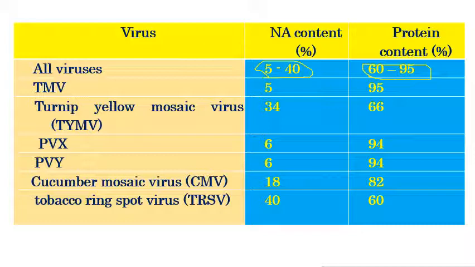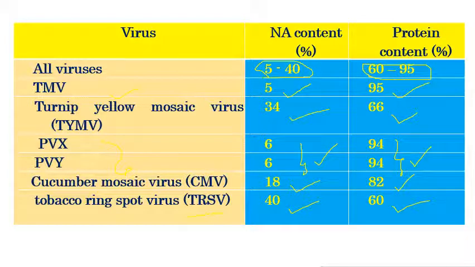Now we will see tobacco mosaic virus, a very important one, which contains 5% nucleic acid and 95% protein coat. Next is turnip yellow mosaic virus, TYMV, which consists of 34% nucleic acid and 66% protein coat. Potato virus X and potato virus Y consist of 6% nucleic acid and 94% protein coat. Cucumber mosaic virus consists of 18% nucleic acid and 82% protein coat. The last one is tobacco ring spot virus, TRSV, which consists of 40% nucleic acid and 60% protein coat.